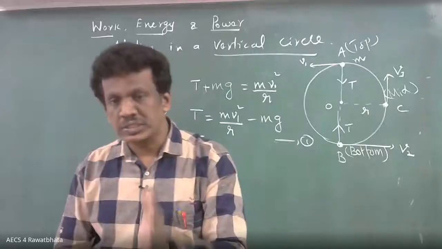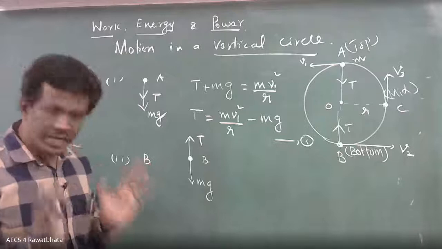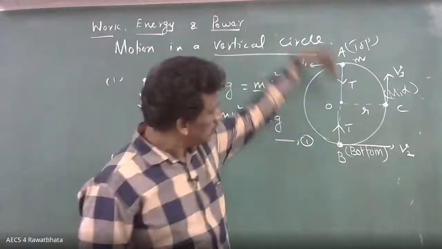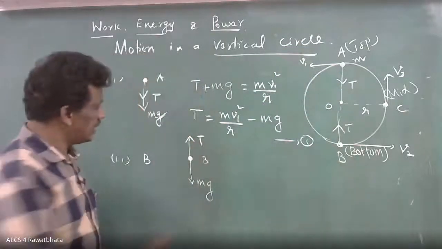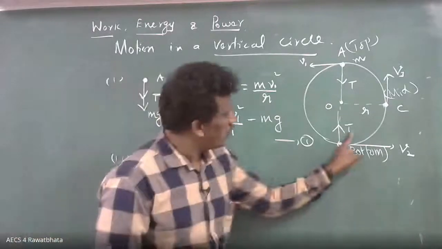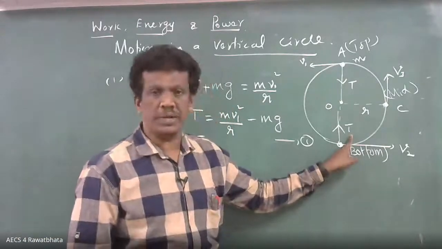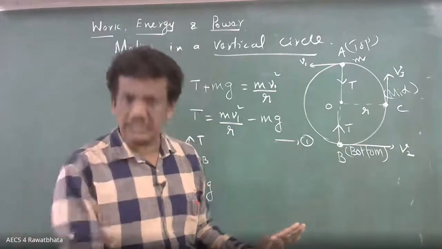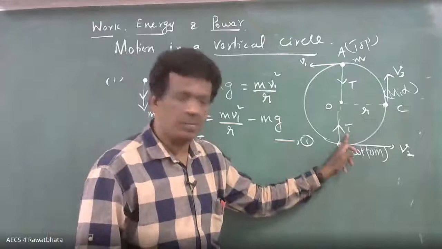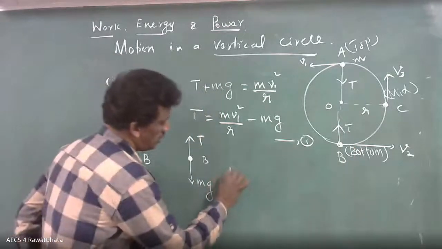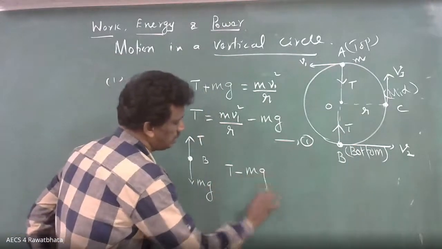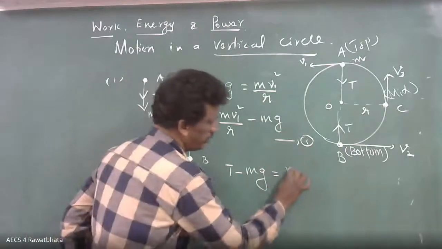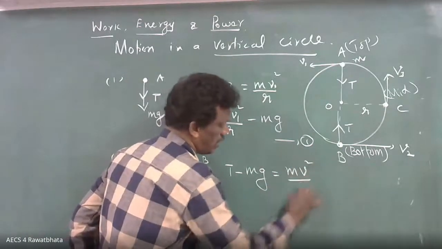So net force is T minus mg. Yes, T minus mg, because you have to take the net force. Always remember the net force is towards the center. So which one will be dominating? Tension will be dominating because it is in circular motion, in centripetal force. Definitely T will dominate.